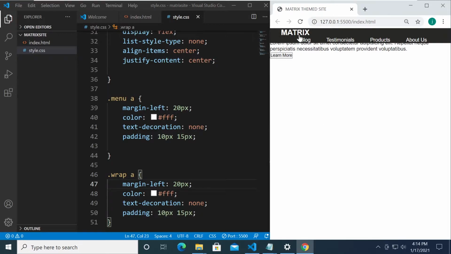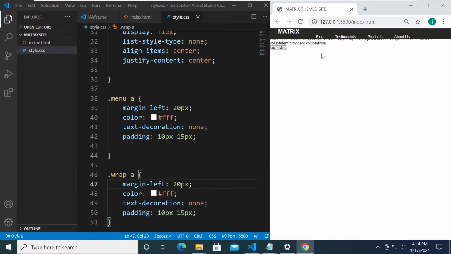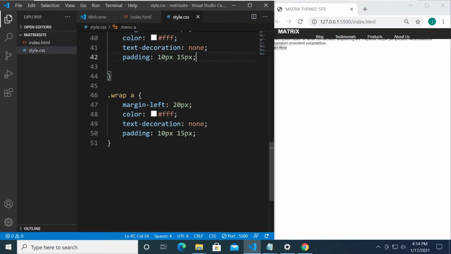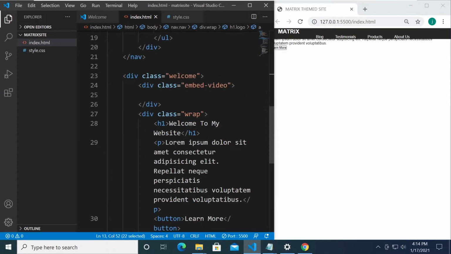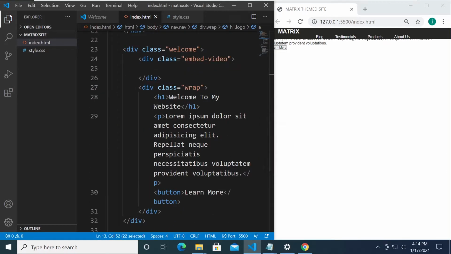All right, so now we have a white text for that one. Okay, so I'm just zooming it out so I can see better for this project. So the next one is, let's see what we need. Let's see what we have in our HTML. I might overlook something. All right, so I think that let's style first our elements here.